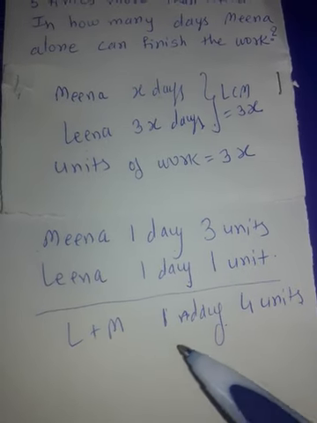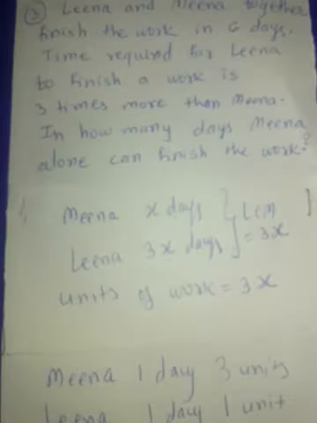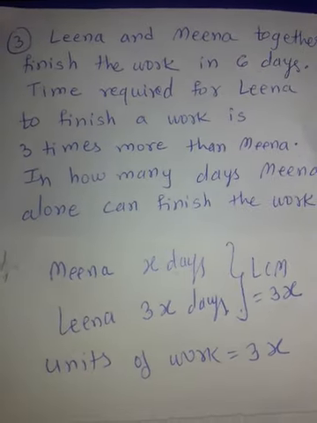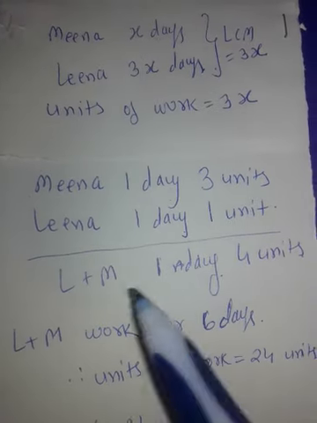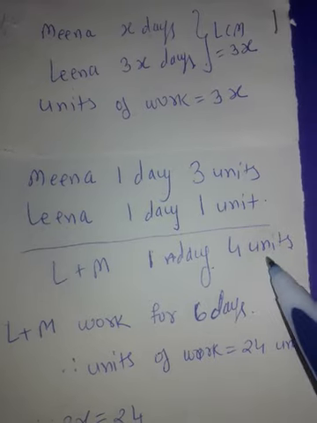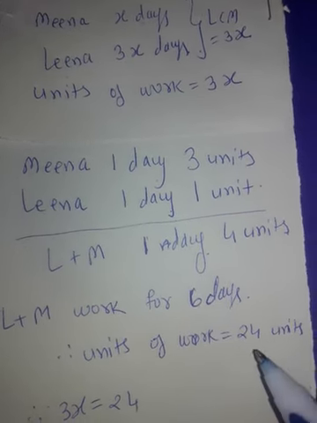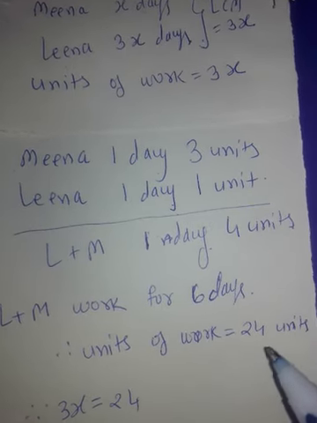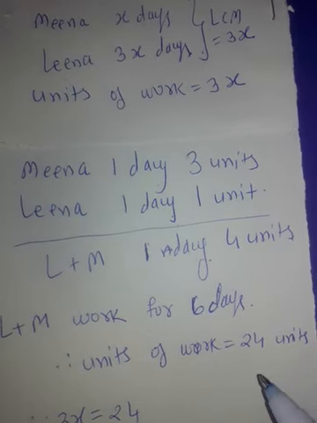So Leena and Meena in one day will finish 4 units of work. But in the example they have mentioned that Leena and Meena together finish the work in 6 days. That's what they have mentioned. So in one day Leena and Meena are finishing 4 units. So in 6 days they will finish 24 units of work. One day 4 units, so 6 days 24 units. So total units of work are 24 units.